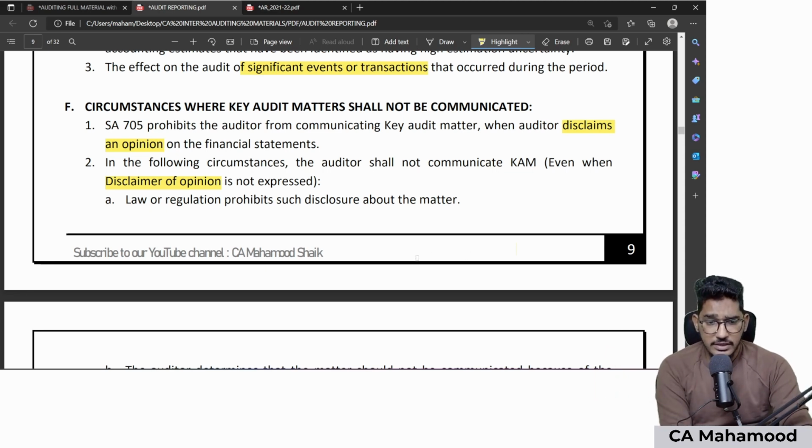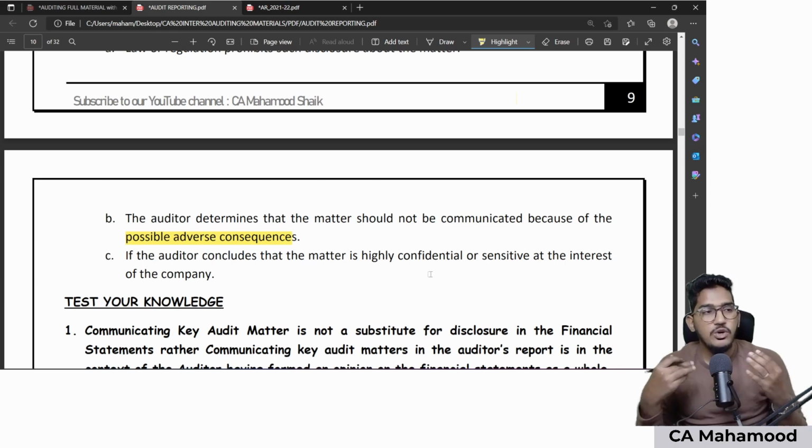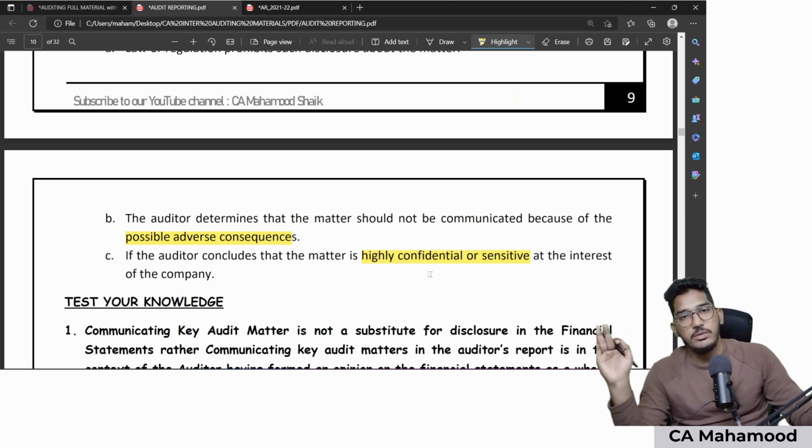Similarly, the next point, the auditor determines that the matter should not be communicated because of possible adverse consequences. The auditor feels that because of disclosing this matter as a key audit matter, it will have more negative consequences. Then also the auditor will not disclose it. Finally, the matter is highly confidential or sensitive. If the information is very sensitive or confidential, then also the auditor shall not disclose it as a key audit matter.